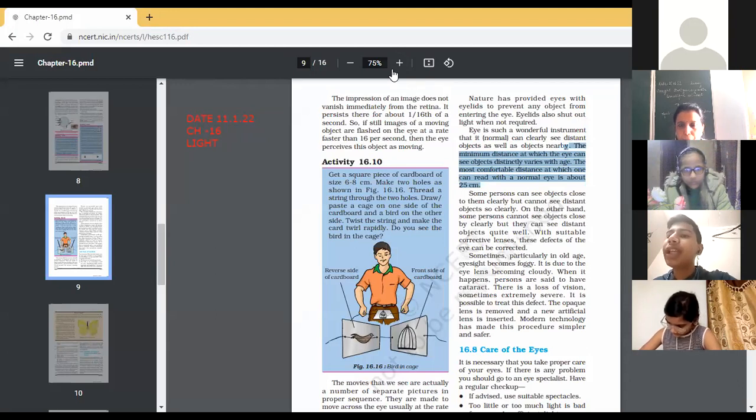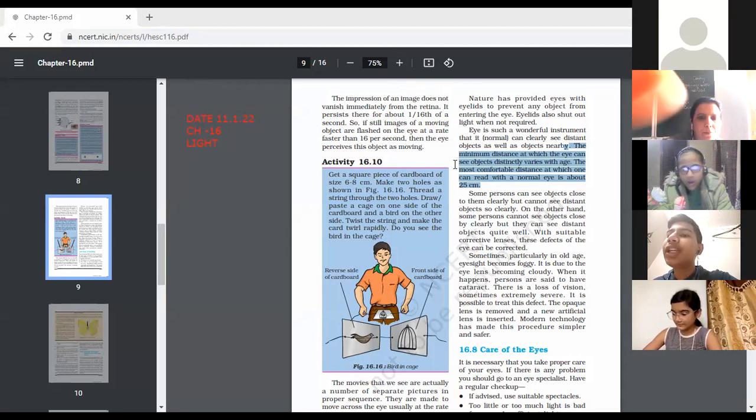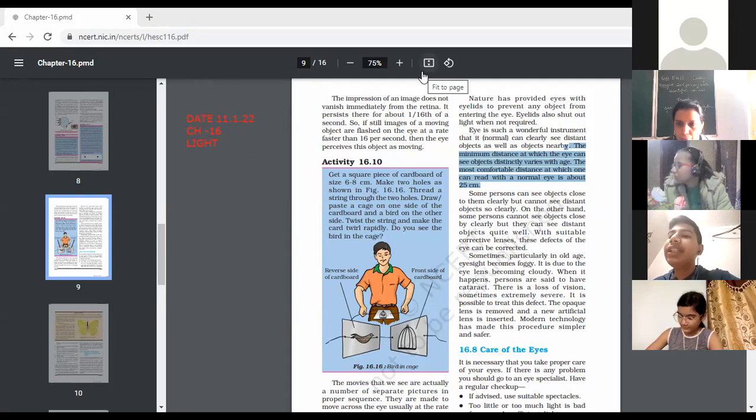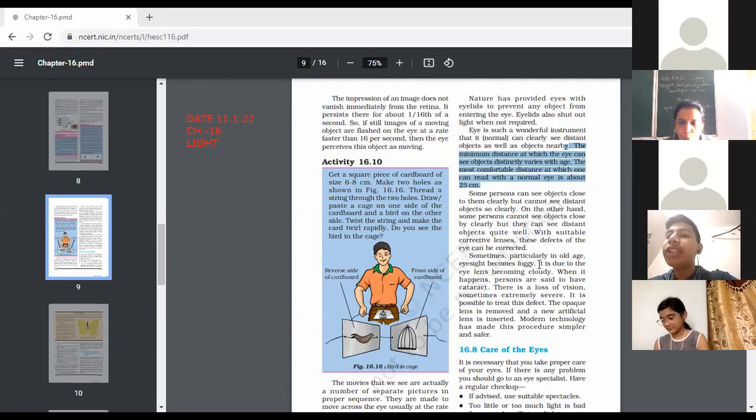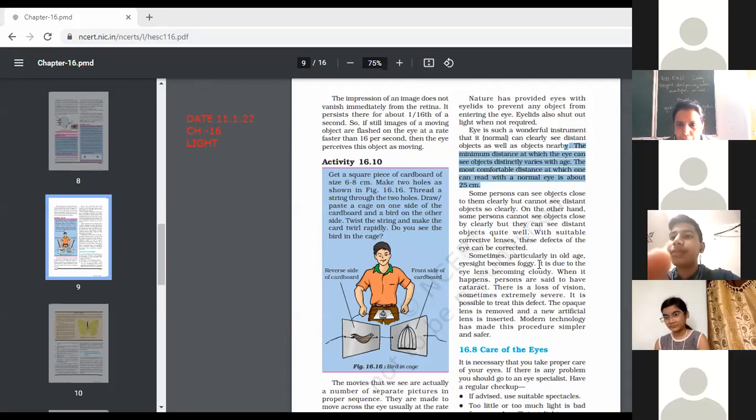Some persons can see objects close to them clearly, but cannot see distant objects so clearly. On the other hand, some persons cannot see objects close by clearly, but they can see distant objects quite well. With suitable corrective lenses, these defects of the eye can be corrected. Particularly in old age, eyesight becomes foggy. It is due to the eye lens becoming cloudy.